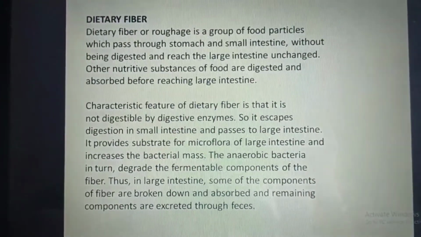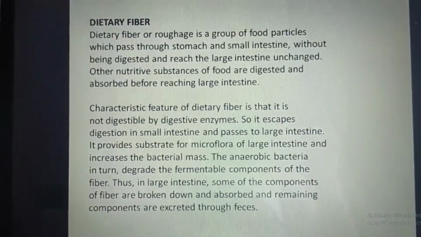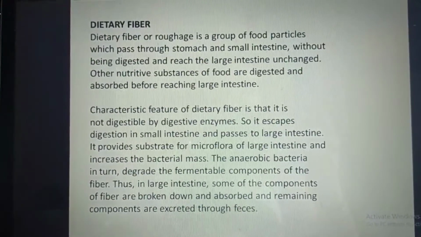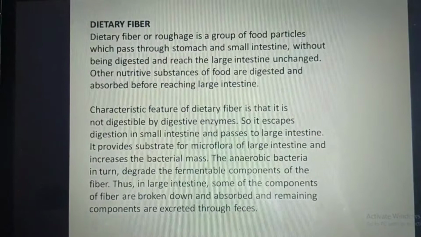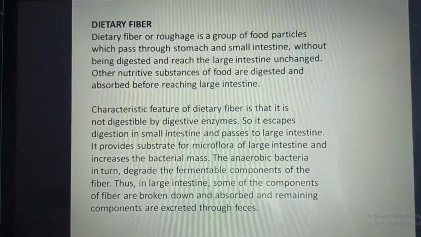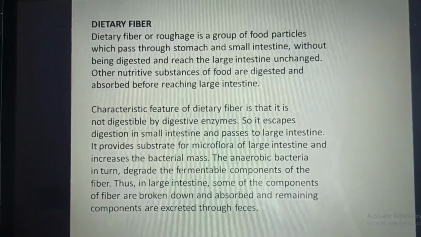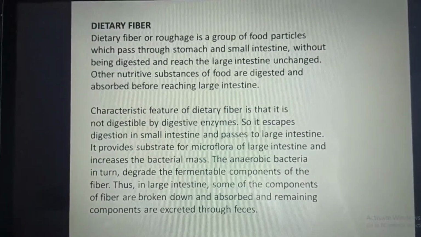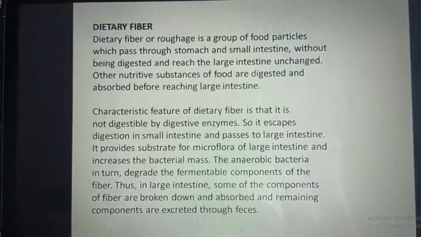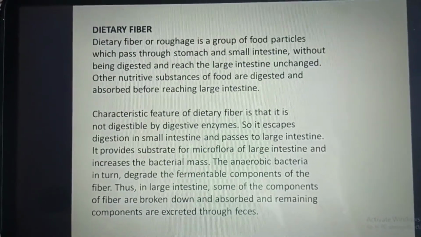It provides substrates for the microflora of large intestine and increases the bacterial mass. The anaerobic bacteria in turn degrade the fermentable components of the fiber. This is why in the large intestine, some of the components of fibers are broken down and absorbed, and remaining components are excreted in the feces.